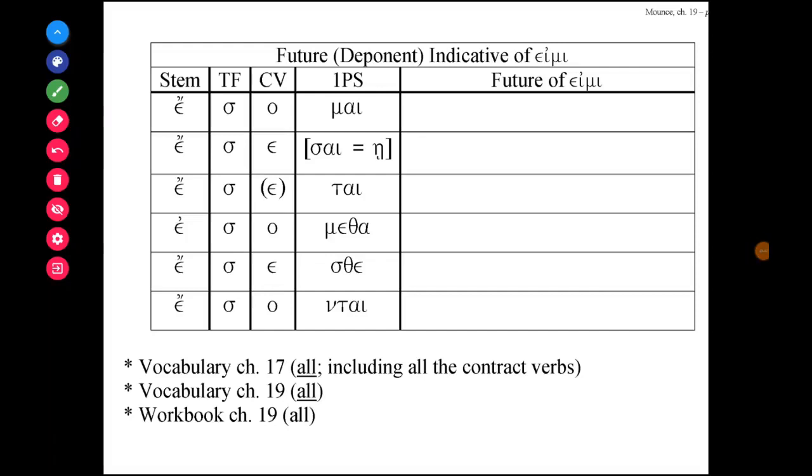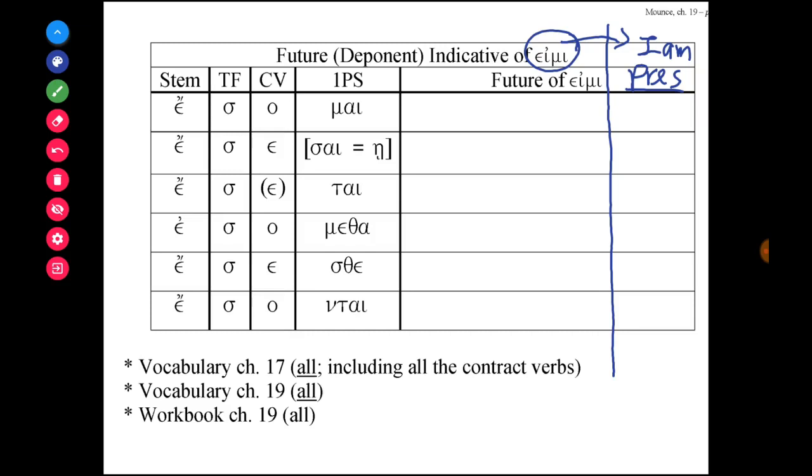Let's go over the future indicative forms for the irregular verb eimi. Remember that you've already learned the present tense form. So if I were to draw a line down here, and I were to talk about the present tense forms of the verb eimi, which means I am. So this is the paradigm for the verb that means I am, you are, he, she, it is, we are, you all are, and they are.